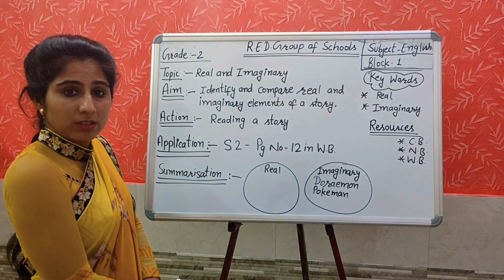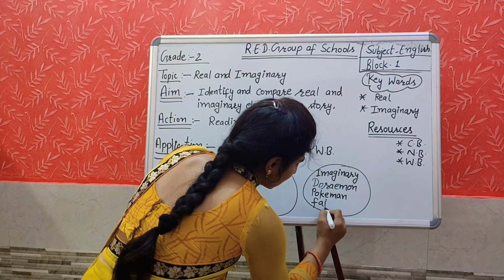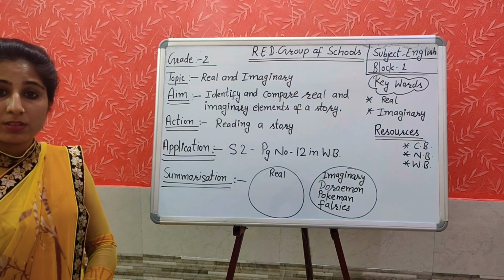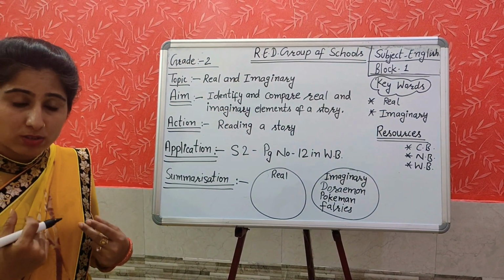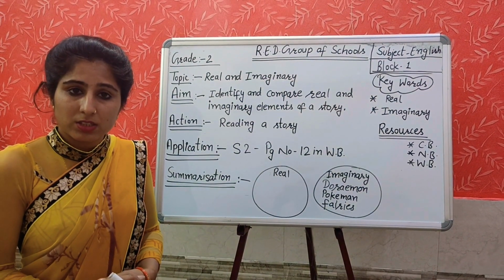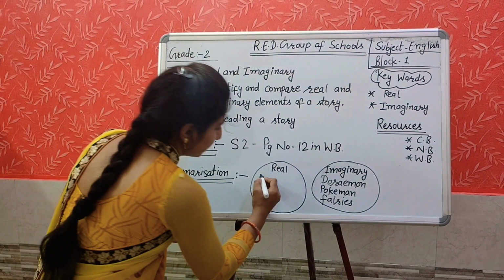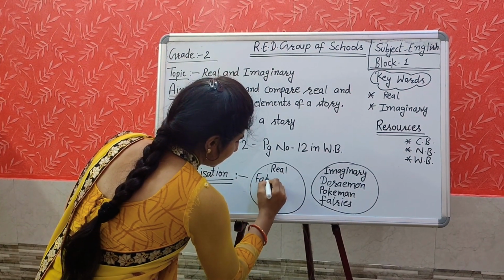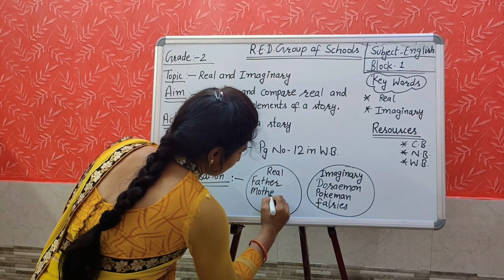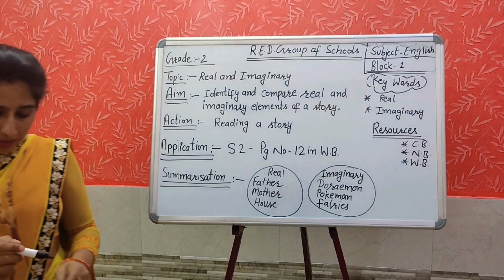Fairies, have you seen? Yes, they are also imaginary. And what are the real things? You are real. Yes, you can touch yourself. You can see yourself. Your father is real. Your mother is real. Your house is real. Cars are real. So these are the real things.